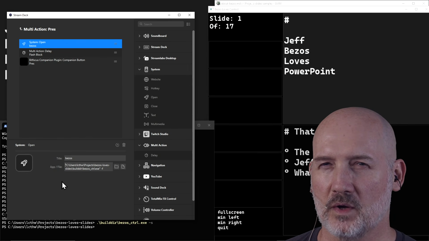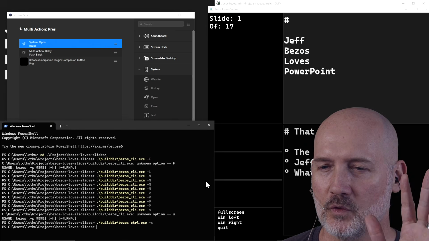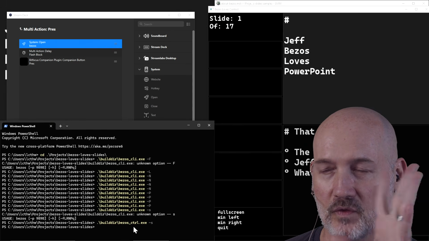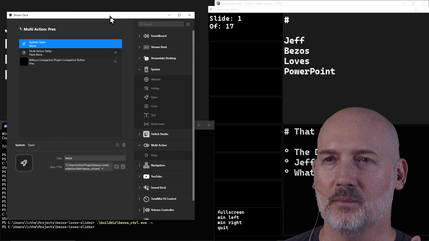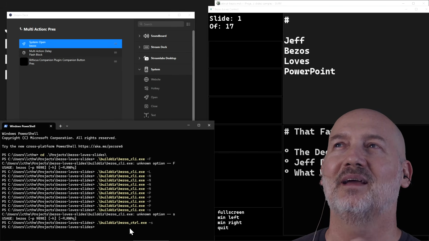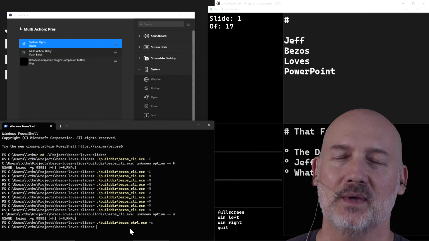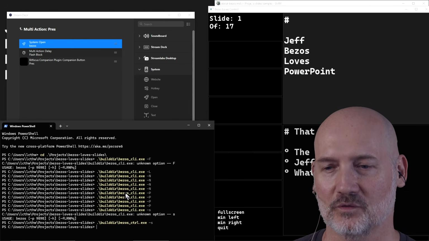So when you have a console, it will open a window. But if you compile that same program as a window program, ironically, Stream Deck won't open a window. So if you never open a window in a window program, you get no flashing windows, no console output, you get nothing. So that's what this version of it is for.